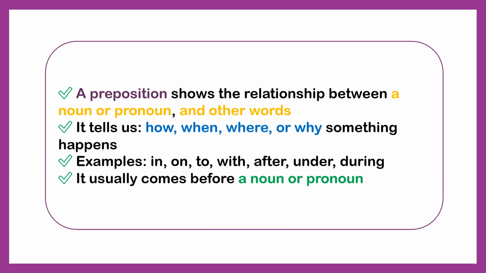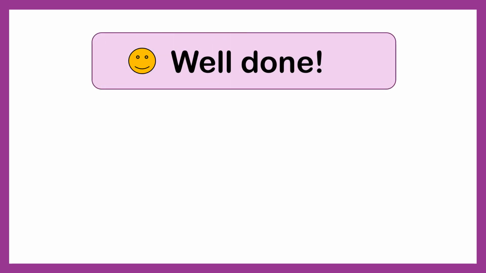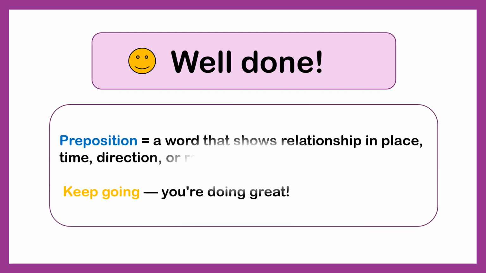Let's have a quick recap. A preposition shows the relationship between a noun or pronoun and other words. It tells us how, when, where, or why something happens. For example, in, on, to, with, after, under, during. It usually comes before a noun or a pronoun. Well done again. Okay, you have finished the preposition section as well. Keep going. You are doing great.